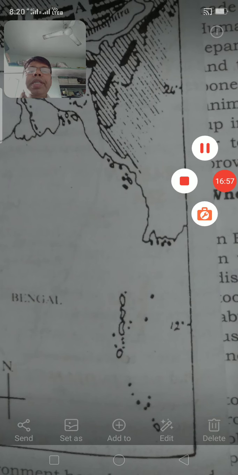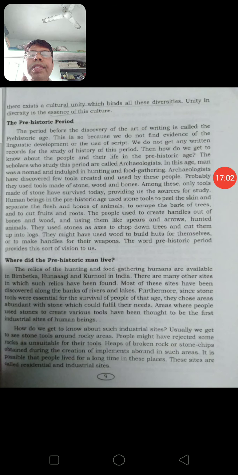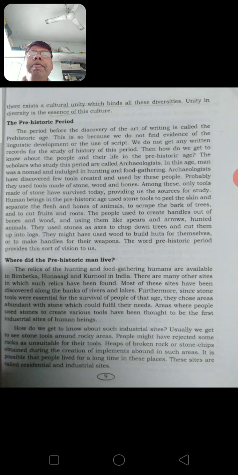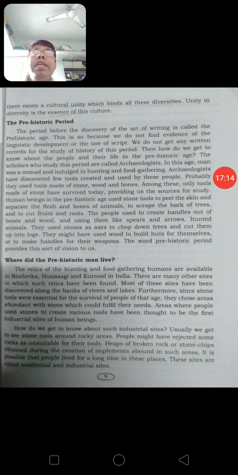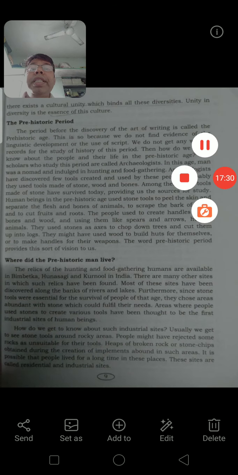So India has a variety of people. Though we have geographical diversity, though our people speak different languages and belong to different religions, we show cultural unity, which binds us all together. So we know how to find unity in diversity. It is the essence of our culture. It is the main thing of our culture.